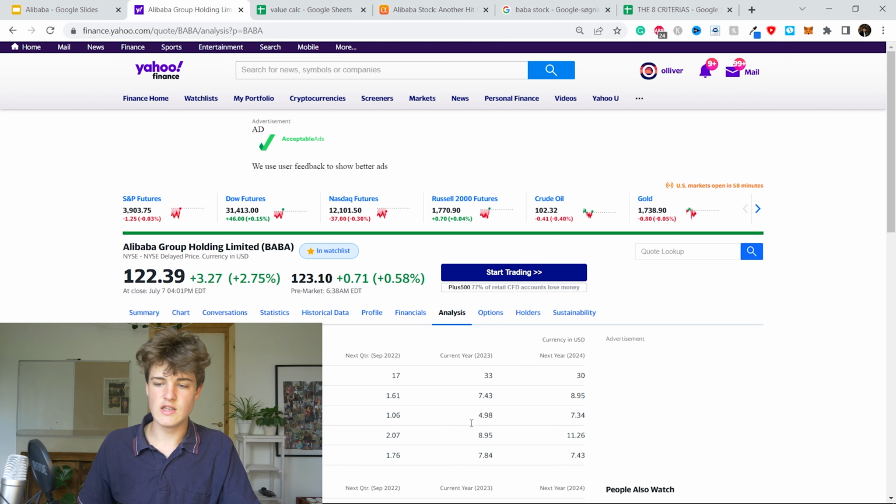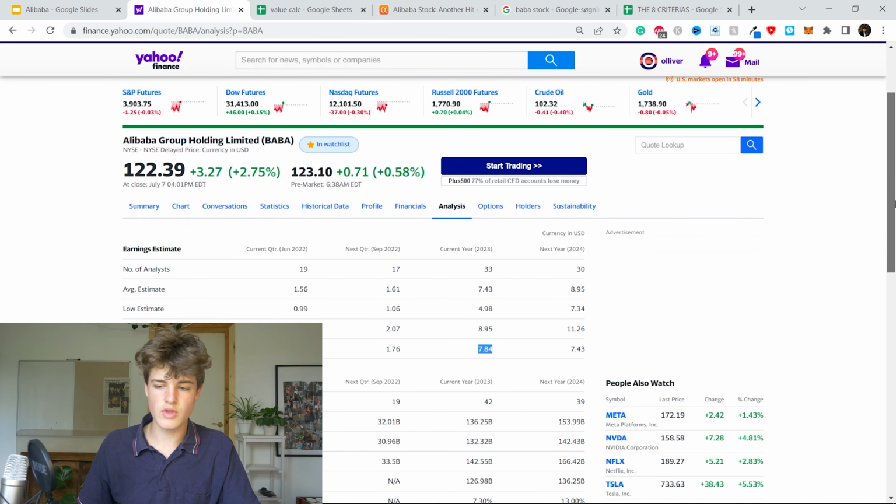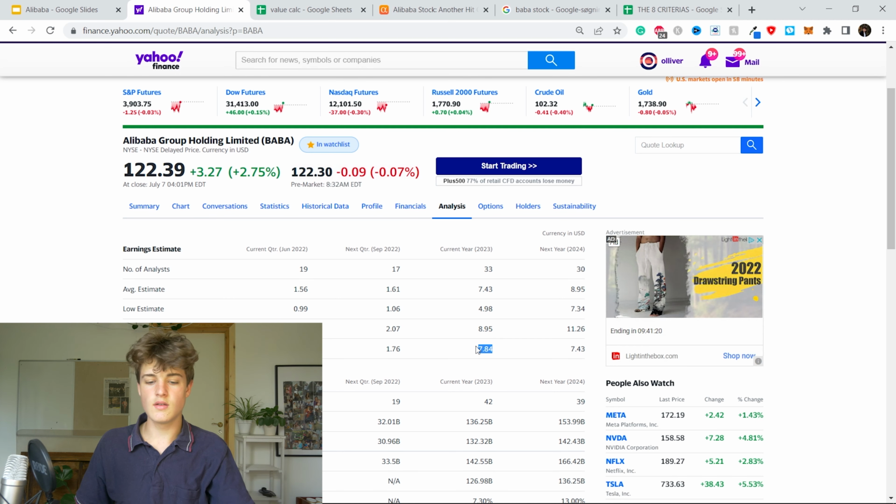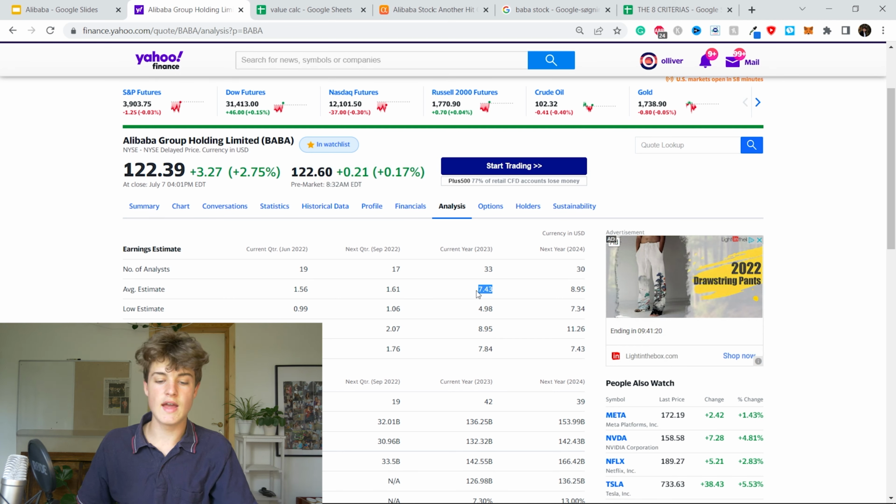If we look at 2021, that has been almost $8 per share in EPS, and this year is going to be 7.5, and next year it's going to be 9, according to 30 analysts. That is the average estimate.